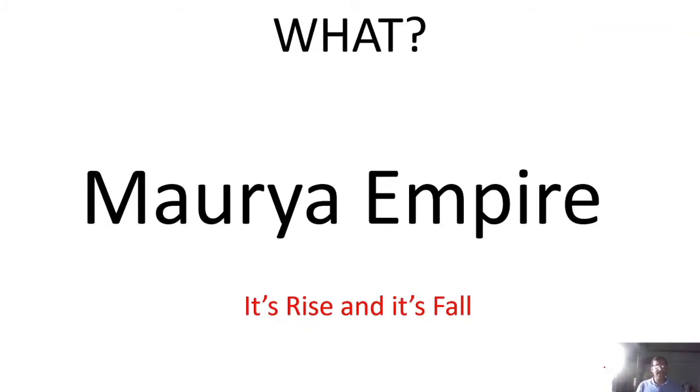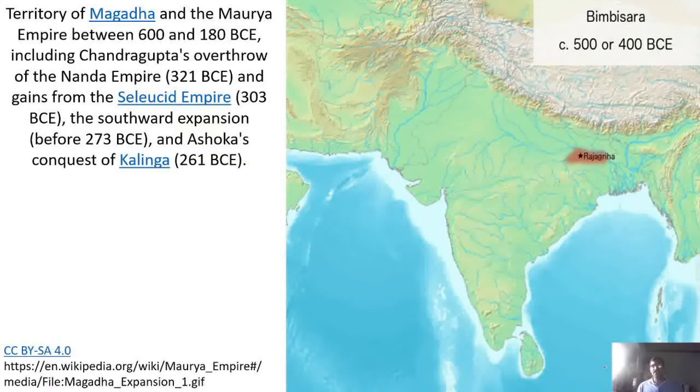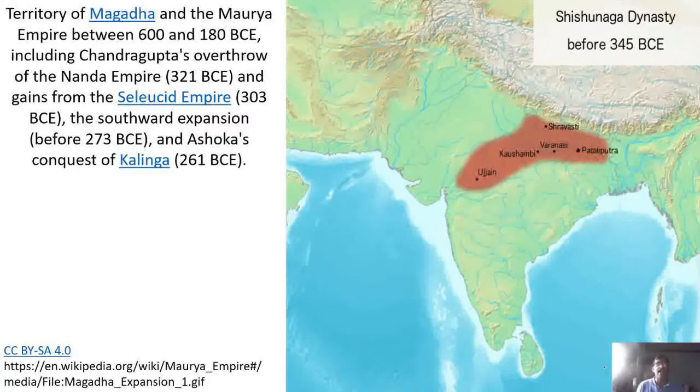So the thing is, the Mauryan Empire happened. We are going to study how the Mauryan Empire came into existence, its rise and its fall, what the political conditions were, how the people were living, how the administration was done, what they actually did. So the history is going to talk about the Mauryan Empire. And as you can see, this is how the entire growth happened.